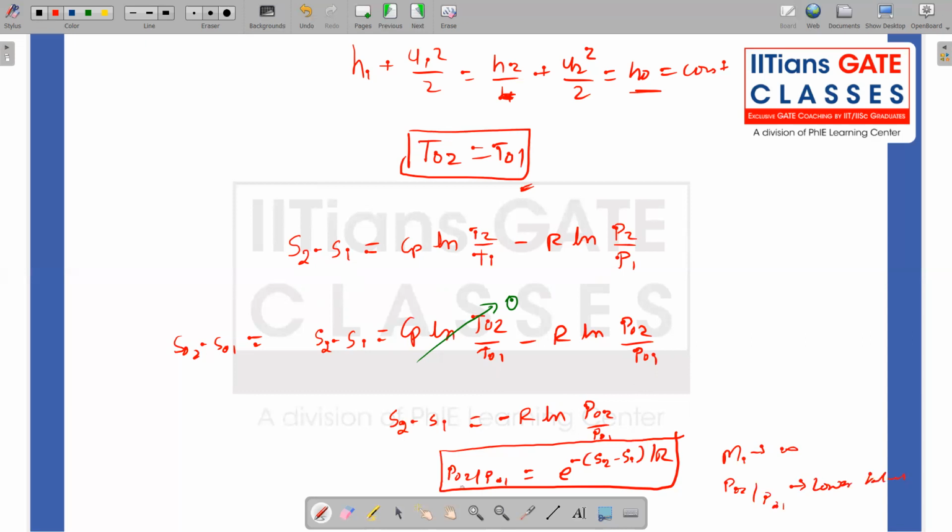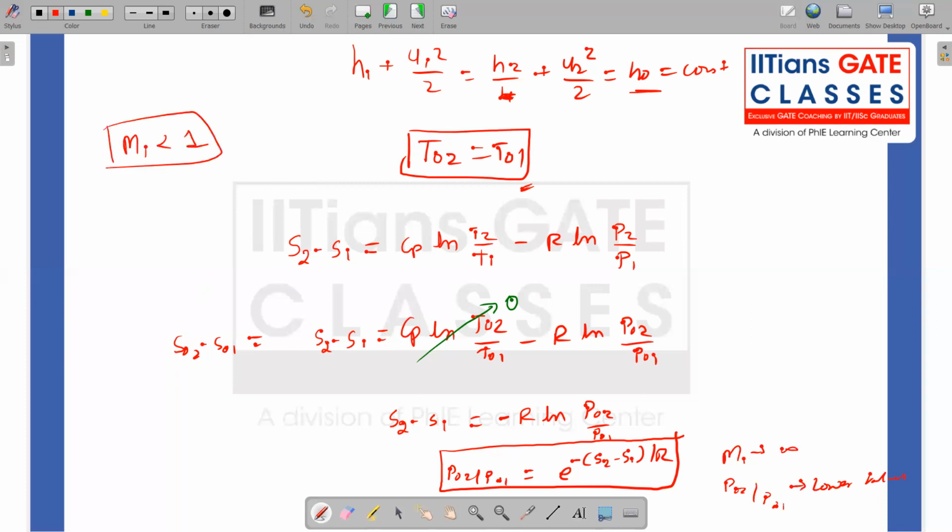This is also important, because we know the second law of thermodynamics governs that S2 minus S1 has to be positive. That means delta S is increasing. The entropy has to increase. This also tells me one more important point, that I cannot have a normal shock wave when M1 is less than 1.